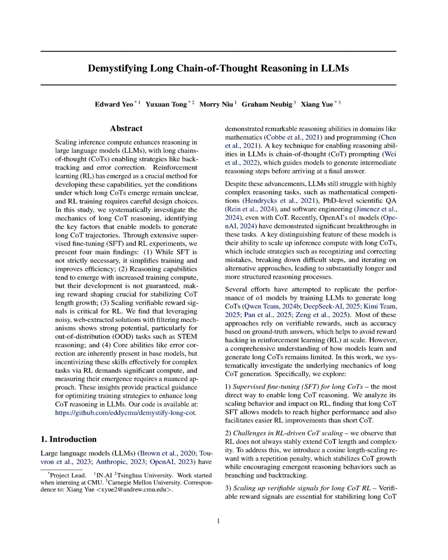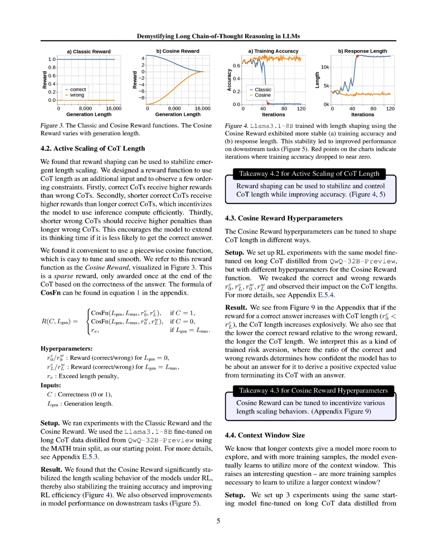The proposed cosine length scaling reward offers several key benefits over traditional reinforcement learning rewards in generating long chains of thought, COTs. Firstly, it stabilizes the length scaling behavior of models during reinforcement learning, which is crucial for maintaining training accuracy and improving overall model performance. Secondly, the cosine reward incentivizes efficient use of inference compute by rewarding shorter correct COTs more than longer ones, thus encouraging models to optimize their reasoning processes.